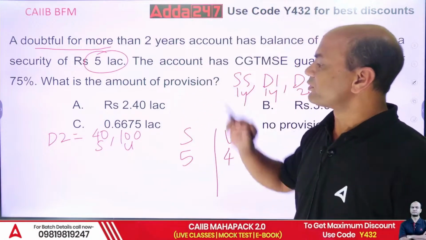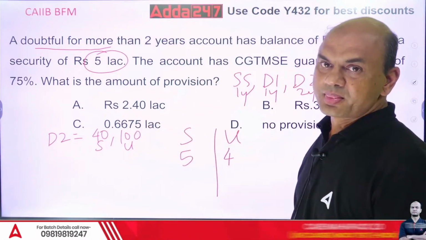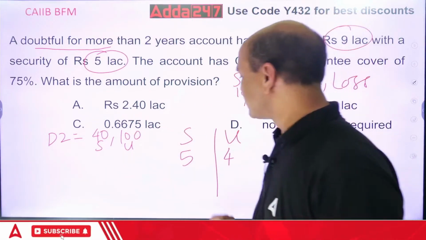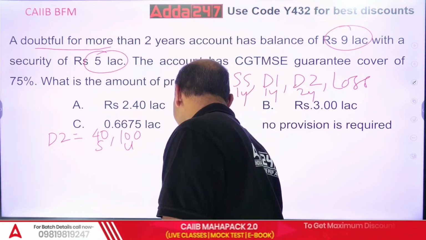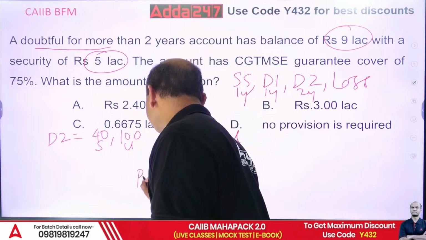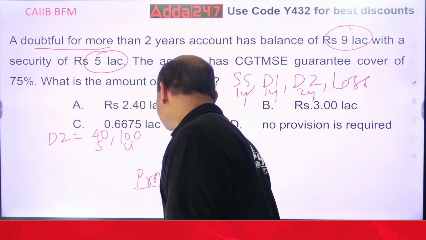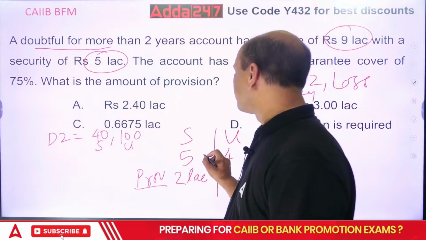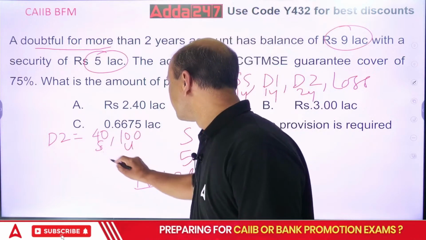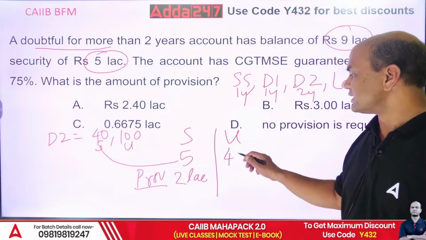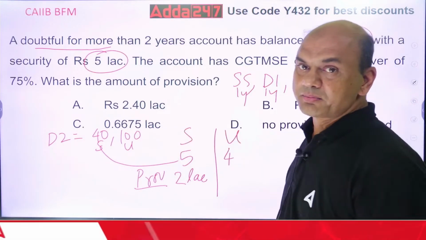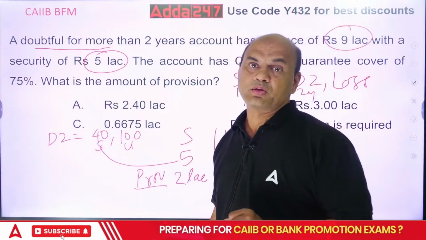What is the provision for 5 lakhs? 40% into 5 lakhs, which is simply 2 lakhs. So 2 lakhs is the provision for the secured portion. For the unsecured portion, you will multiply with 100%. But there is a problem now. What is the problem?